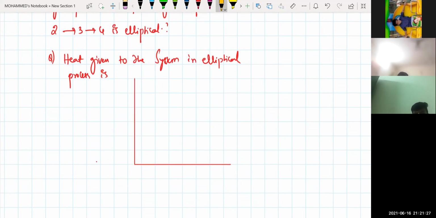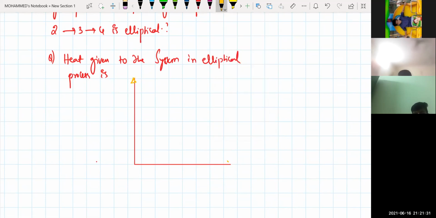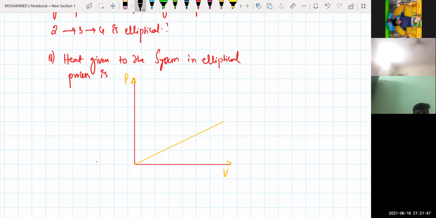So the diagram is something like this. On the y-axis and x-axis, this is your pressure and this one is your volume. This is some process here, up to this one like this, and there are some points which have been given here, beta. This is one point here.